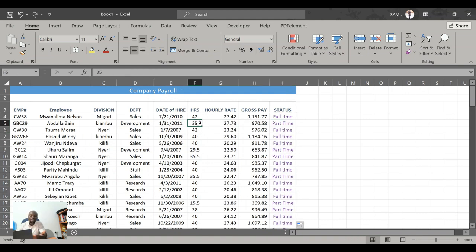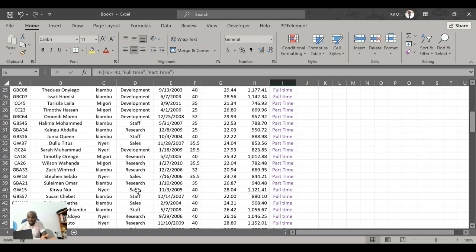Is it true? Check the number of hours. This employee has worked only 35 hours, which is less than 40. So it is true, this is a part-time employee. Employee number 3 has worked 42 hours. This one is a full-time employee, and you can see Excel is telling us that it is full-time.